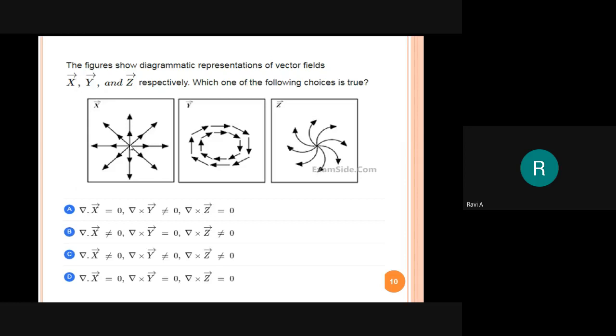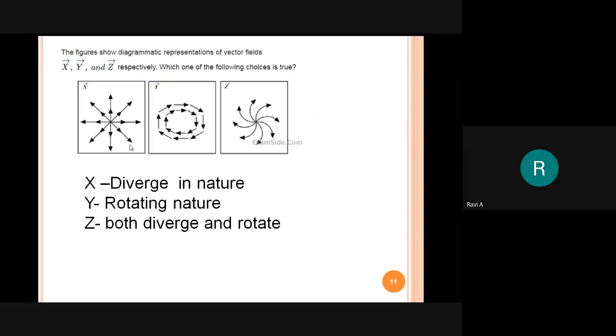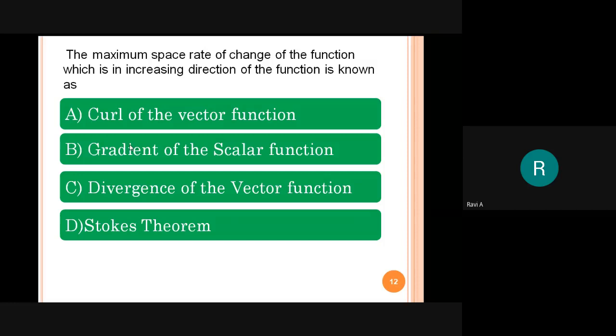So that is an alternate way of asking the question. Right? So this is the answer for that. Now can you say the answer for this one? The maximum space rate of change of any function, in the increasing direction of the function, is known as what? Can you answer the question?